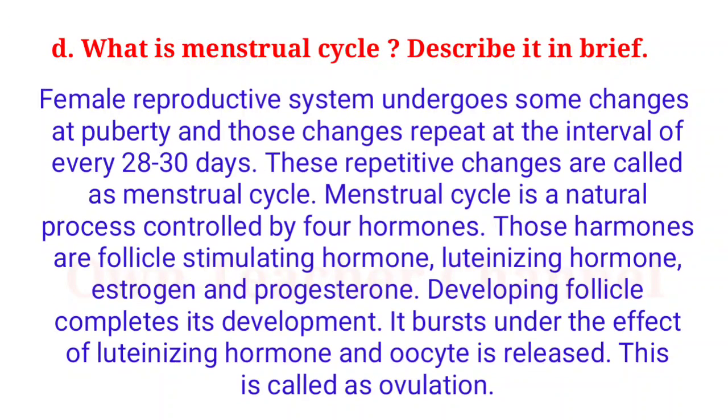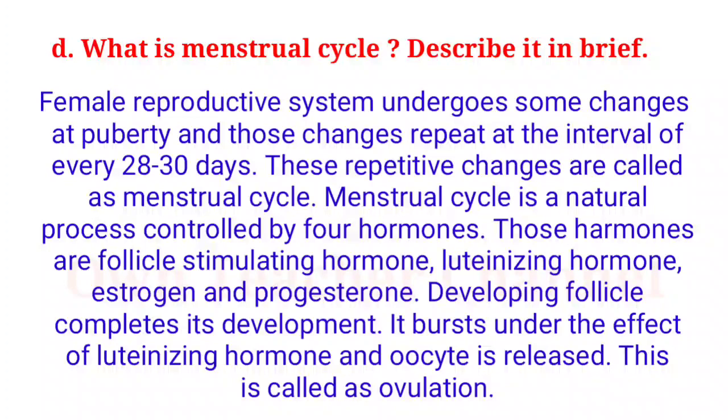D. What is the menstrual cycle? Describe it in brief. The female reproductive system undergoes some changes at puberty and those changes repeat at an interval of every 28-30 days. These repetitive changes are called the menstrual cycle. The menstrual cycle is a natural process controlled by 4 hormones: follicle stimulating hormone, luteinizing hormone, estrogen and progesterone.